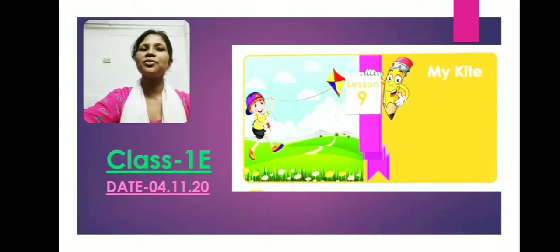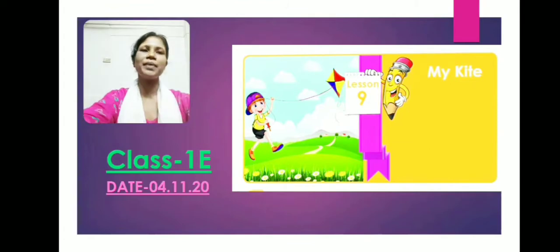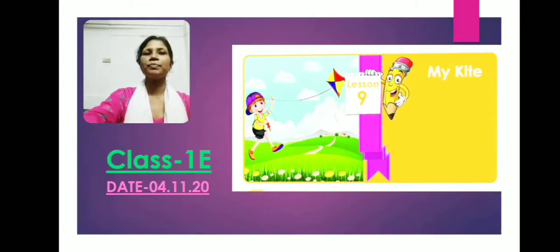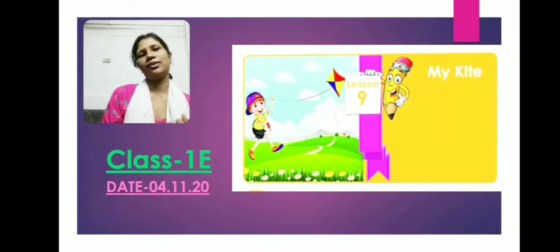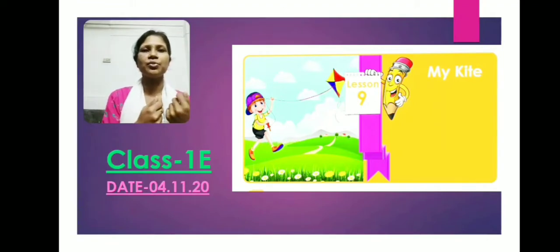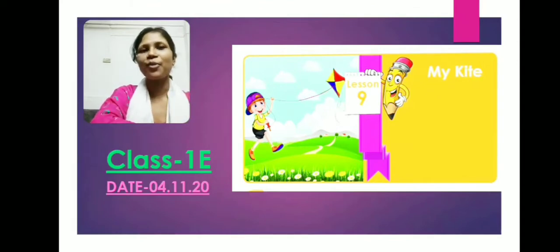Now, what is the meaning of kite? As you all know, you can see in the picture, it is something made of paper and people use it to fly in the sky. And it is very interesting. We have to pull and push the kite with the help of a long string. Okay, it seems to be very easy, students, but it is not very easy to fly a kite. Even I myself tried it sometimes, but I could not.